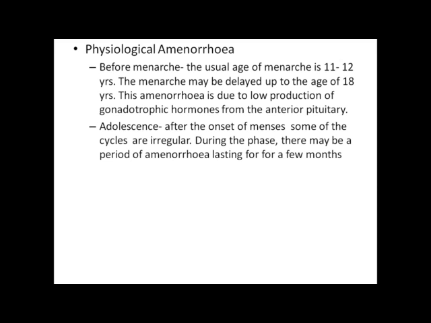Adolescence. After the onset of menses, some of the cycles are irregular. During this phase, there may be a period of amenorrhea lasting a few months. Pregnancy, lactation, and menopause. These are the 5 situations in which we can see physiological amenorrhea.